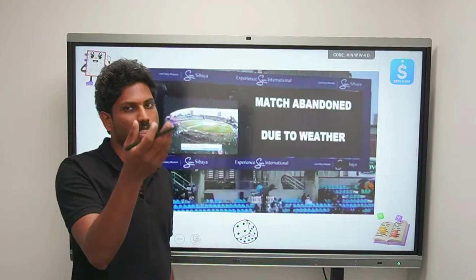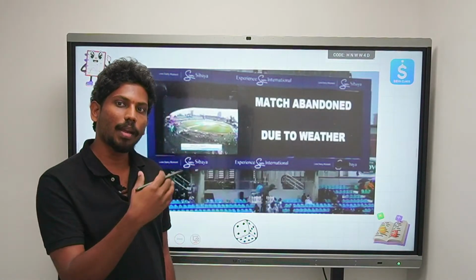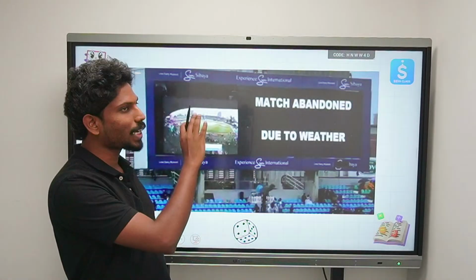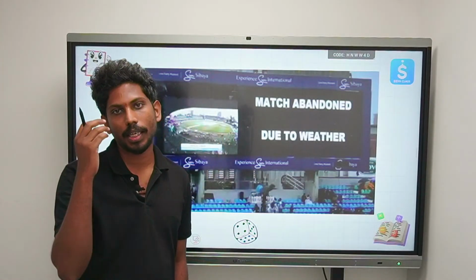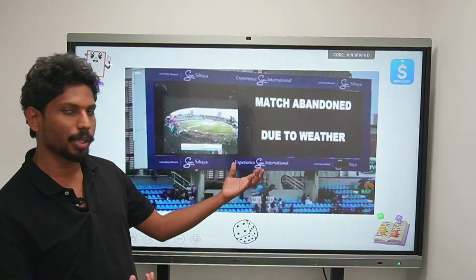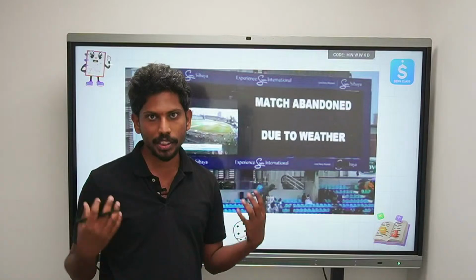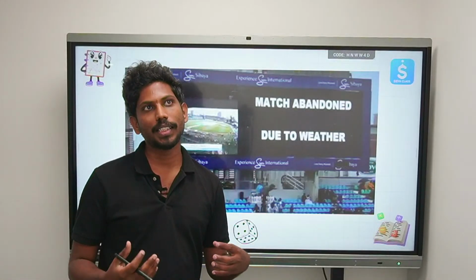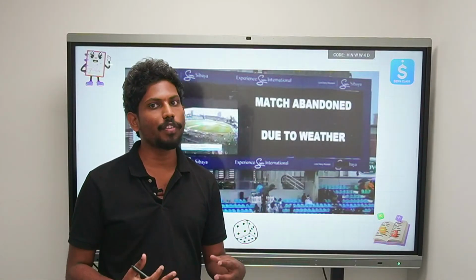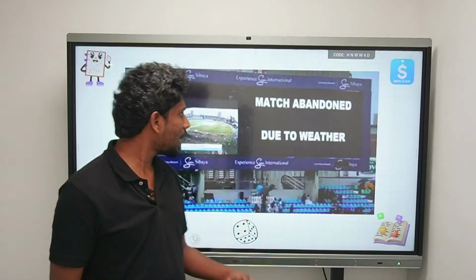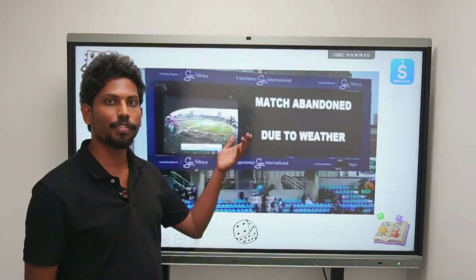Okay, there's a 50% chance of rain, right? The climate might be sunny. So this is the chance of something, where they come to a conclusion through probability, right? Even before the start of the match, using the weather forecast, they would say that there is a chance of rainfall during the match. So that is where we get this prediction even before the match, right?